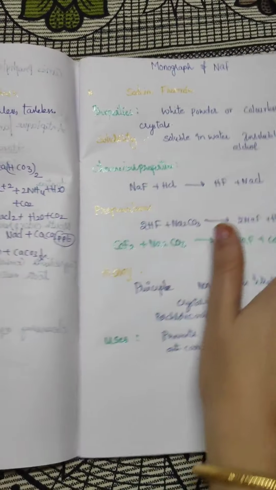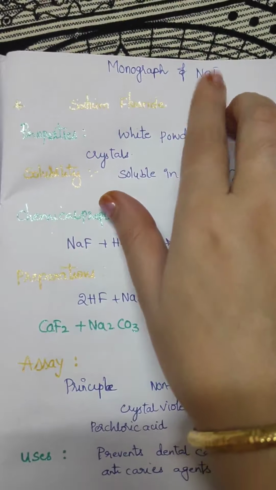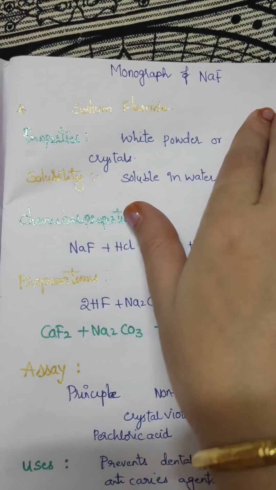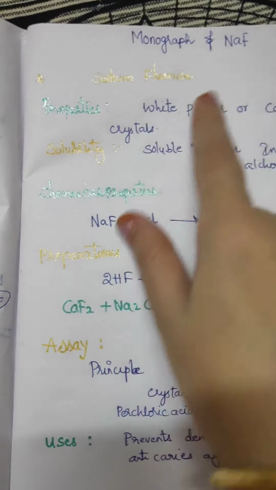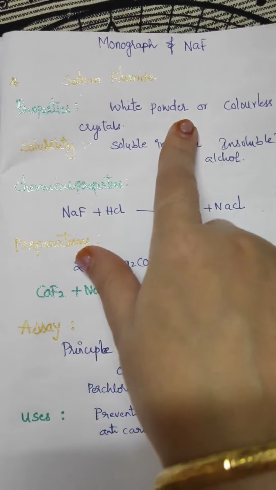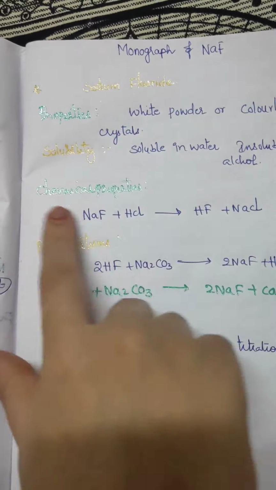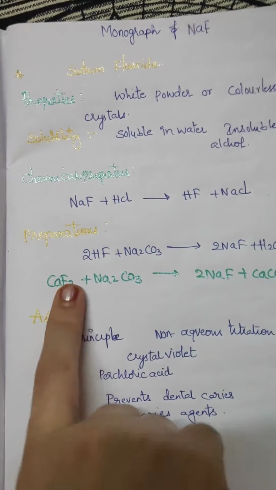Okay, monograph: sodium fluoride. Mostly fluorides are anti-caries agents. Sodium fluoride, NaF. Physical properties: white in color or colorless crystals, soluble in water, insoluble in alcohol.